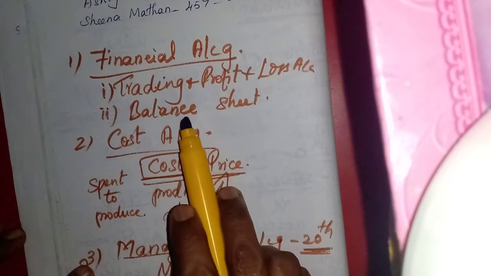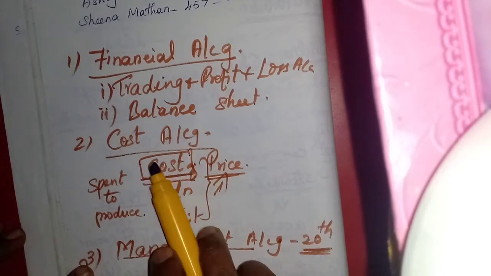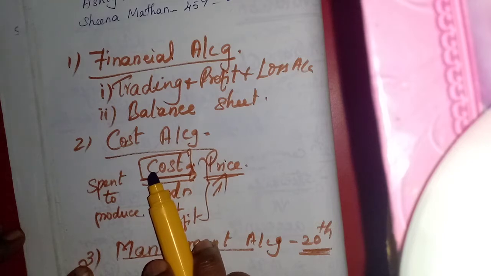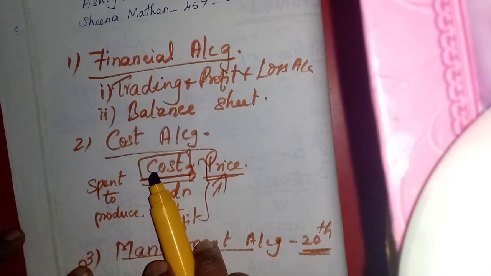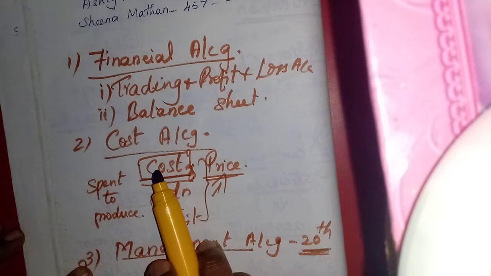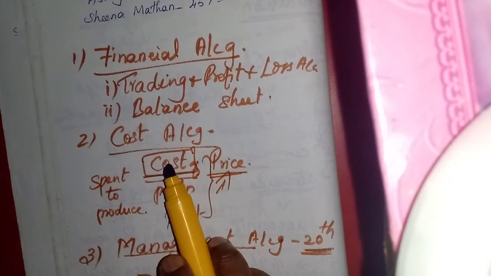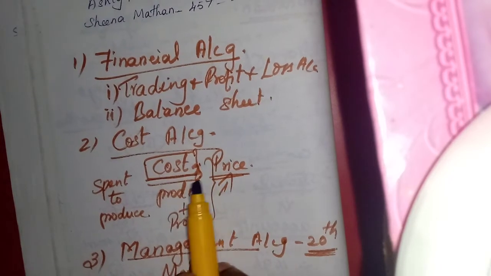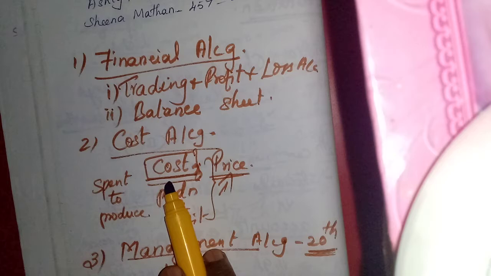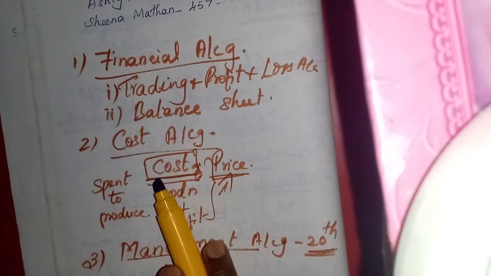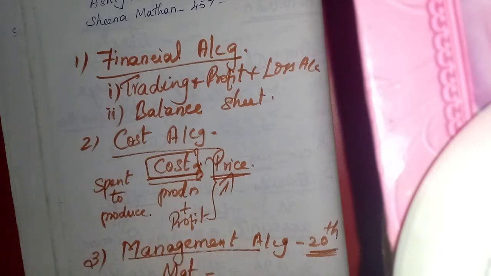Then along with this, to price the product, they have to find out the cost. What is the total cost of the product? Only then can they price the product, isn't it? The price is cost plus some profit. So in order to fix the price of the product, cost accounting came into existence, which will find out the cost.